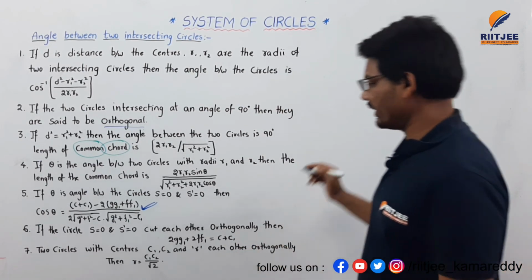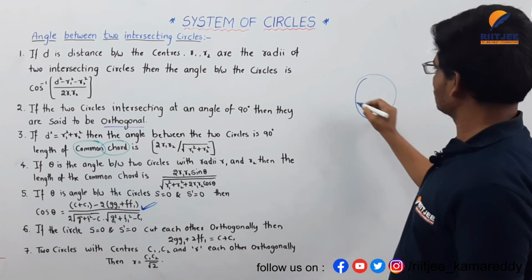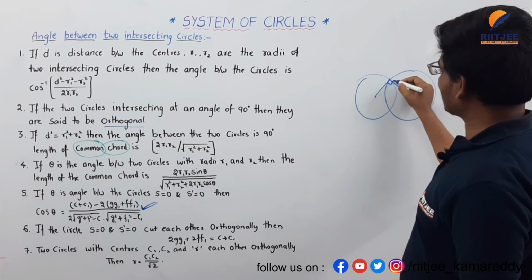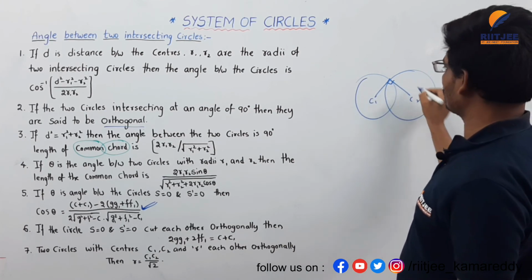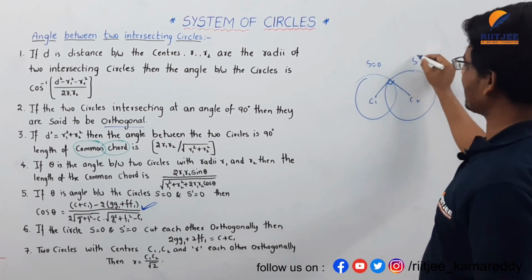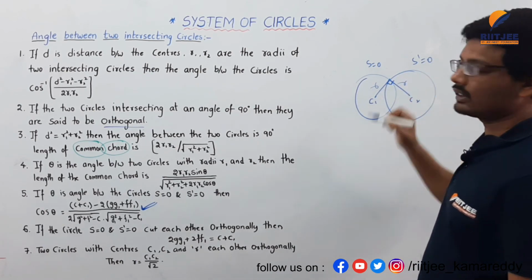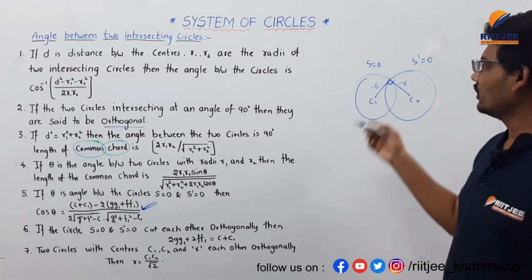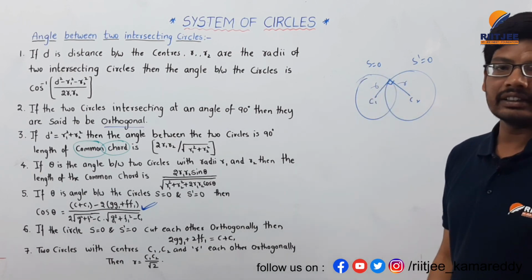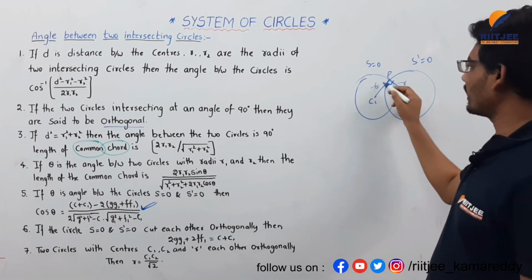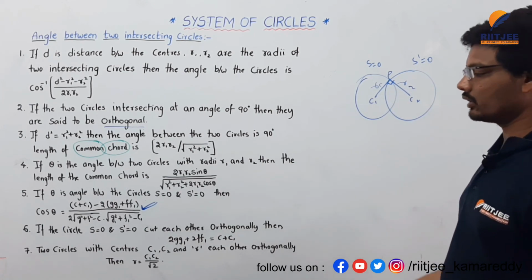Then the condition, if two circles intersect perpendicular to each other, C1 C2, this is S is equal to 0 and this is S dash is equal to 0 here. And if you want to find the radius, if the system of circles are intersecting each other at point P, that is the point of intersection P here, with radii R1 and R2 and C1 C2 as the distance.